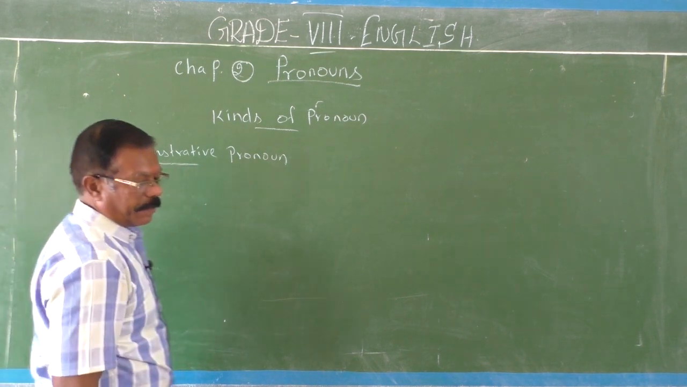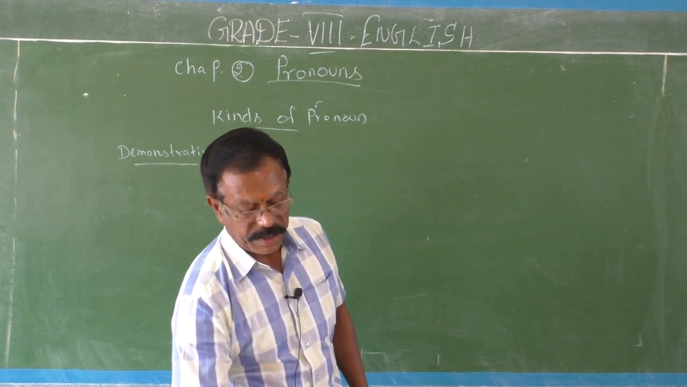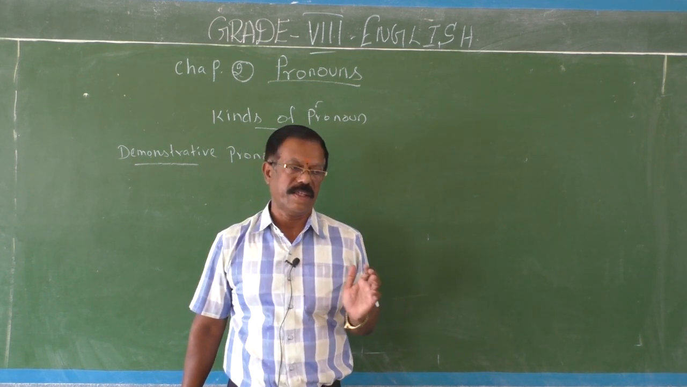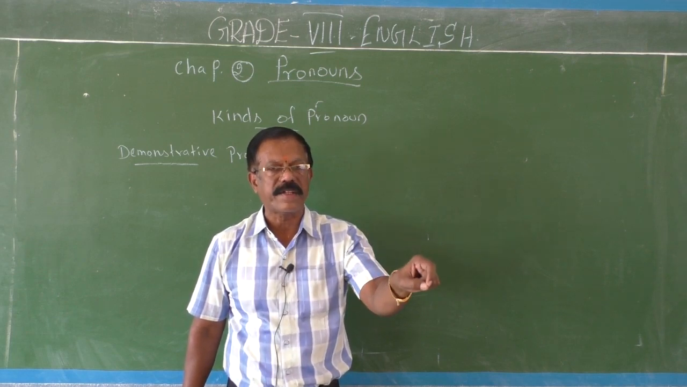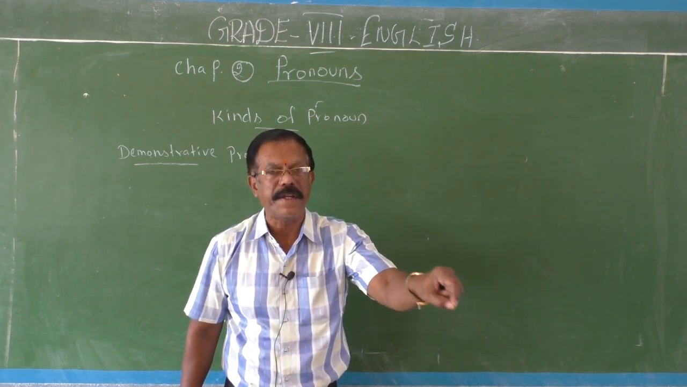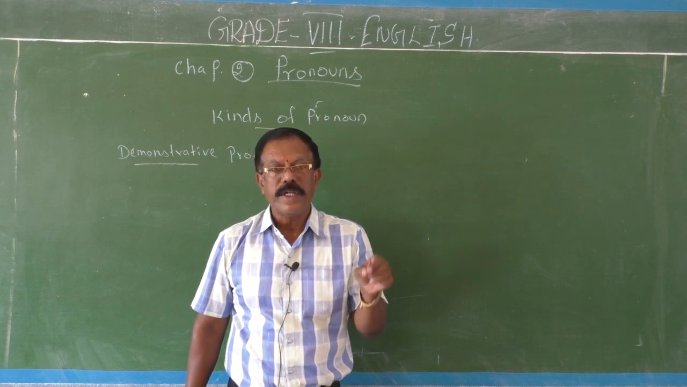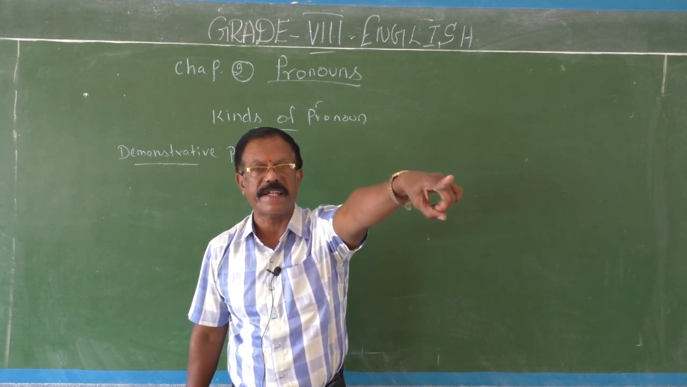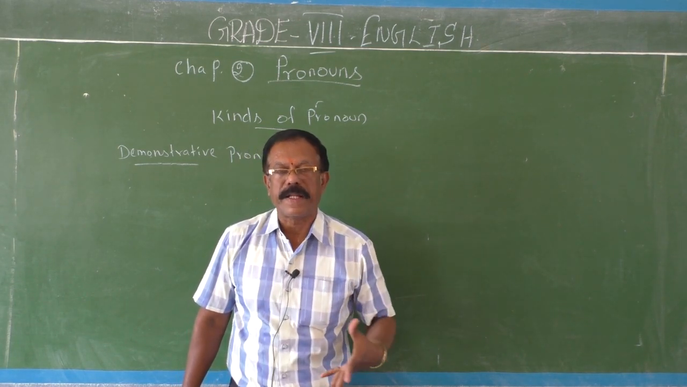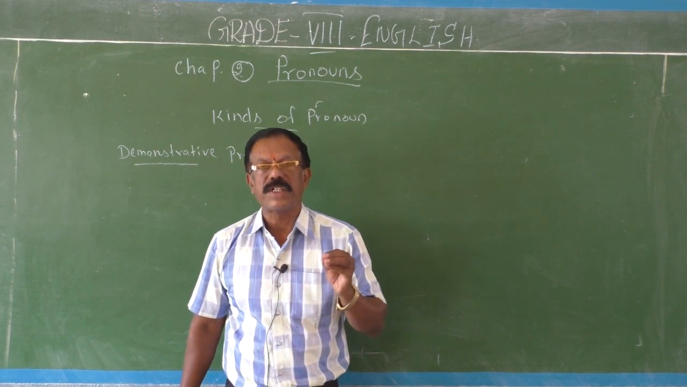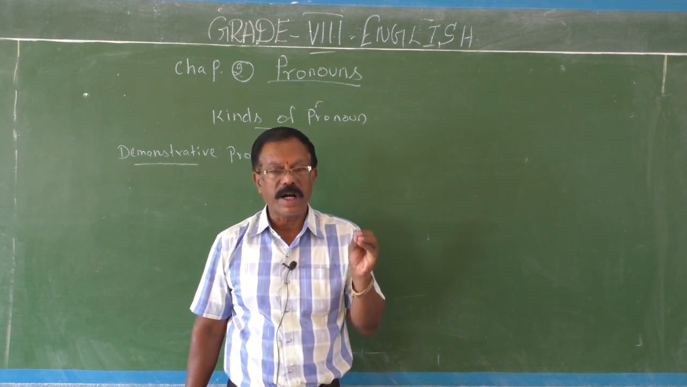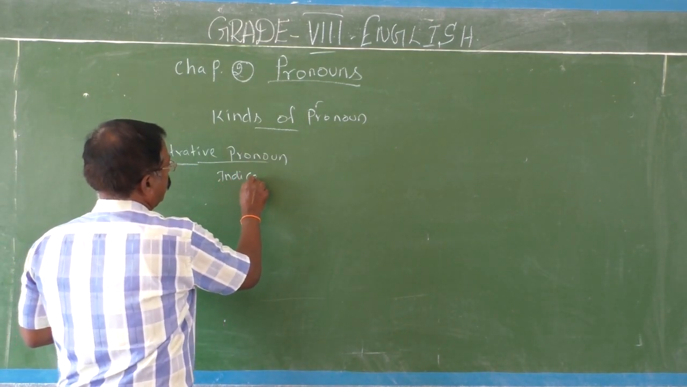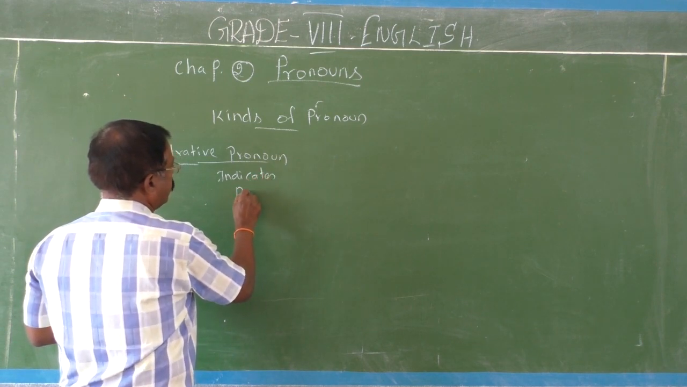Okay, what do you mean by demonstration? Demonstration indicates or points out the specific person or specific thing. You have to demonstrate, that means you are going to pinpoint it or specify it or point it out, finger out like that. So these pronouns do the function of pointing out or indicating.